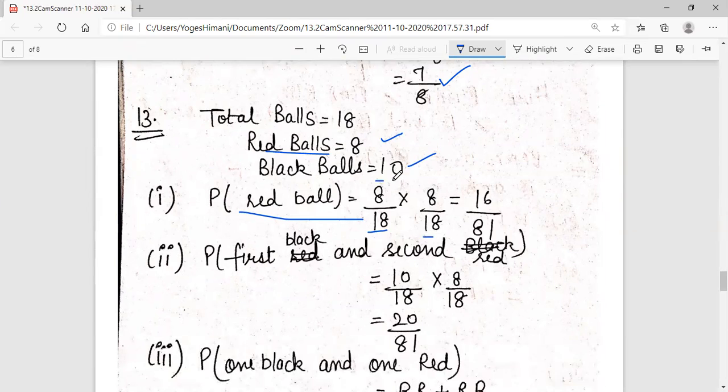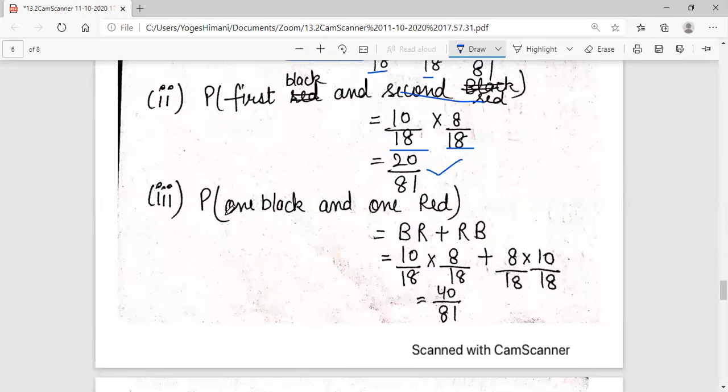Now they're saying first black. What is the probability of a black ball? 10 by 18, into second should be red. What is the probability of a red ball? 8 by 18. Multiply both of them, 20 by 81.